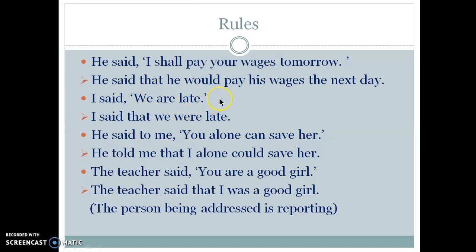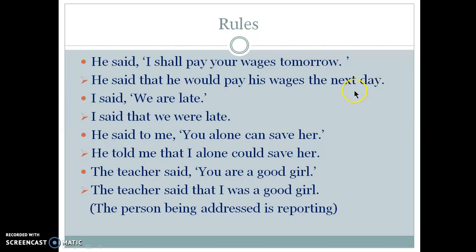Alright, the first person changes to the third person. Look at this example, direct speech. He said, I shall pay your wages tomorrow. Now here, I is the first person. So when you change it into indirect speech, I will change into he. He said that he would pay his wages the next day.